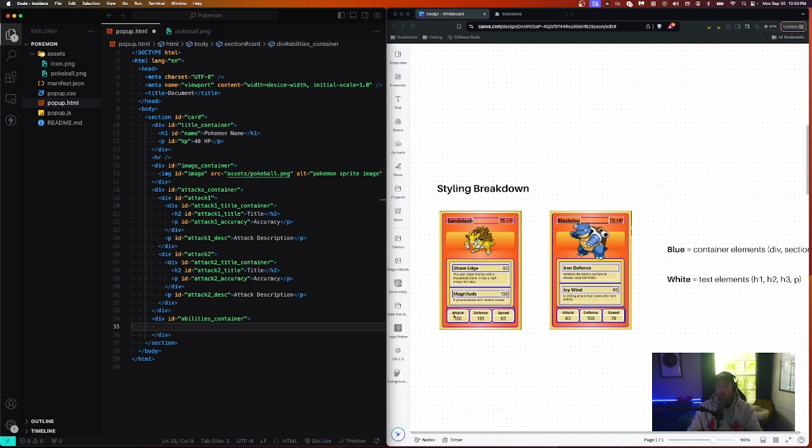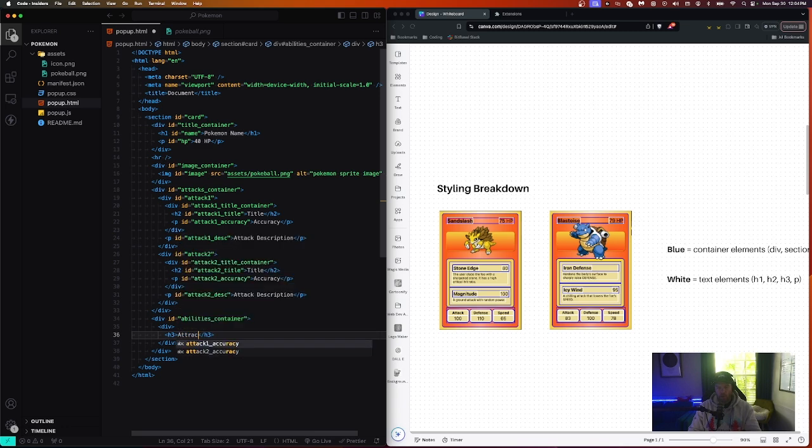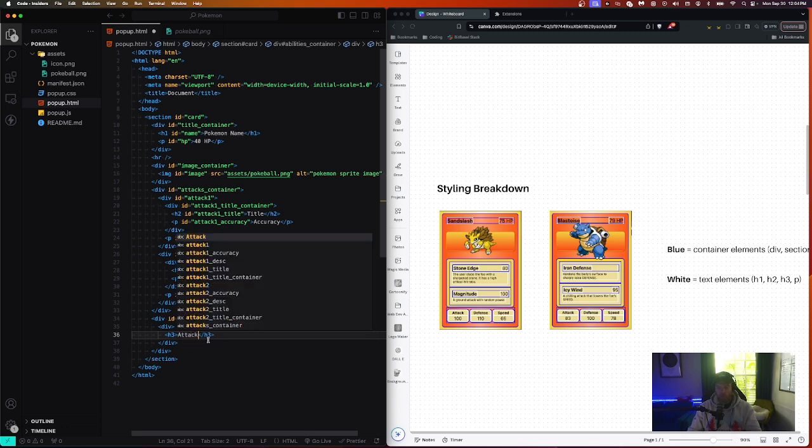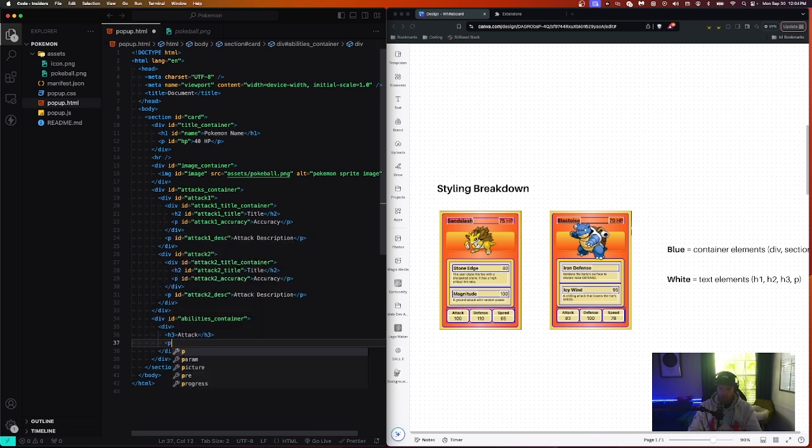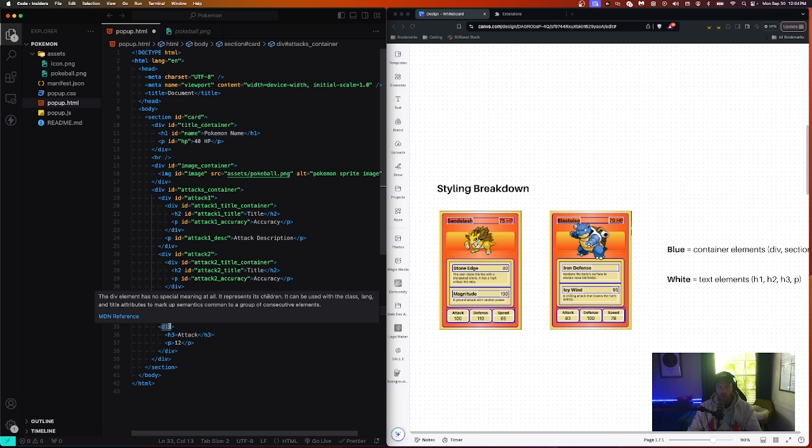So it's a container that has an H3 and then a P underneath of it. So I'm going to create a container, and then we'll have an H3, which will be, let's just call it attack for right now. And then the P will be some number. Let's just do 12. Okay, so we have each of those.